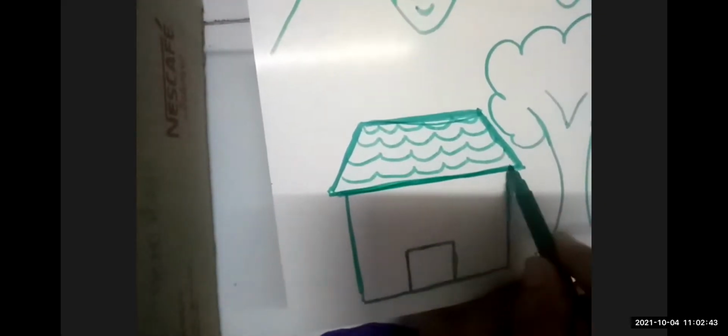Now tell me, this line is which line? Which line do we say, what is its name? Sleeping. Yes, very good. This line is? Slanting. Very good. This line is? Standing. Very nice.